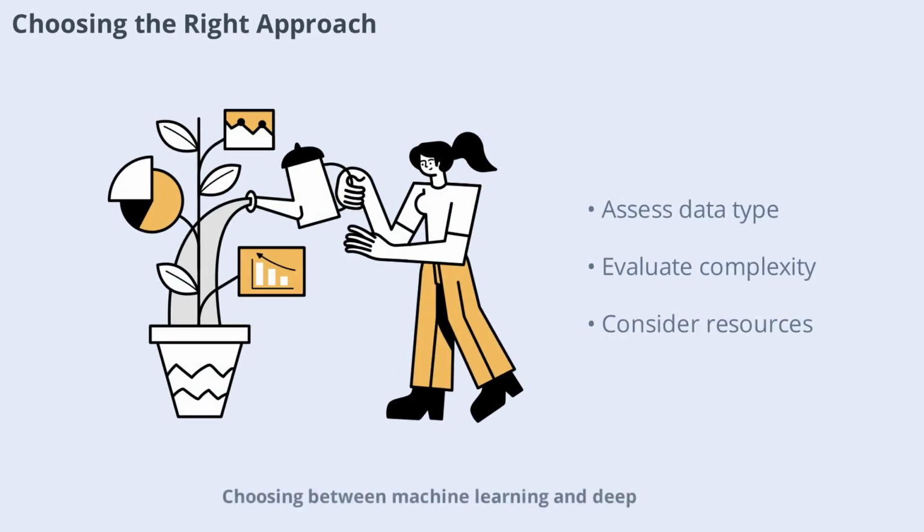Choosing between machine learning and deep learning depends on your specific needs. Consider the type and amount of data you have, the complexity of the problem, and the resources available. For straightforward tasks with limited data, machine learning is often the best choice. For complex problems with abundant data, deep learning may offer superior results. It's important to weigh the pros and cons of each approach before making a decision.